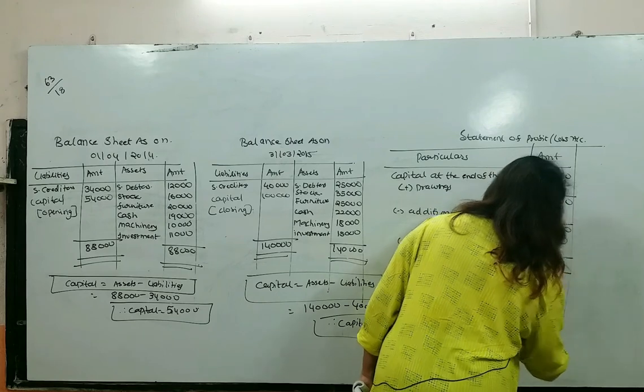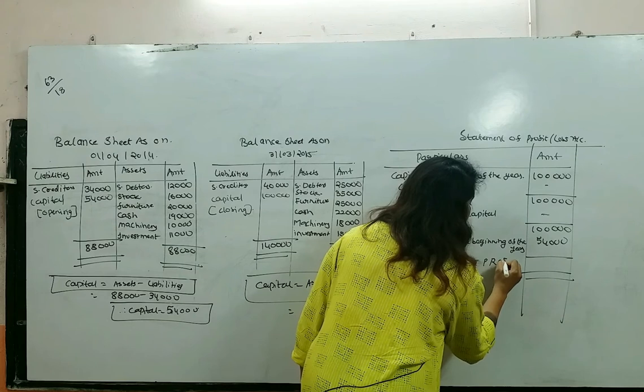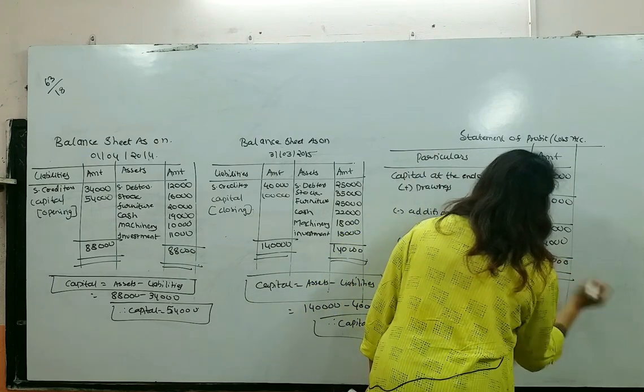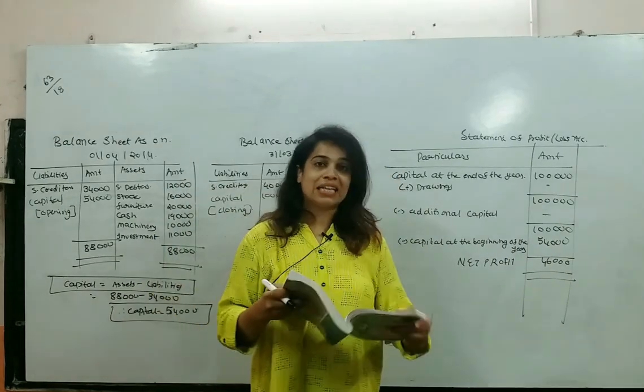54,000. So we are getting the answer in positive, right? So this is going to be our profit. So net profit will be 46,000. This was problem number 18, students.